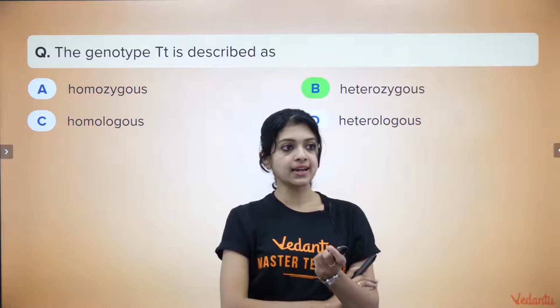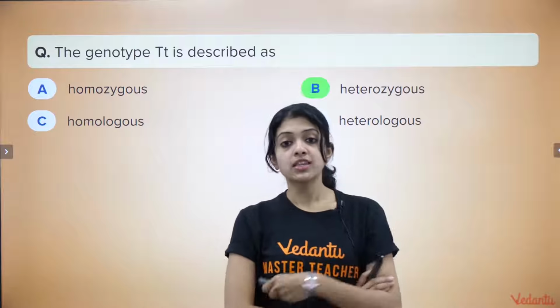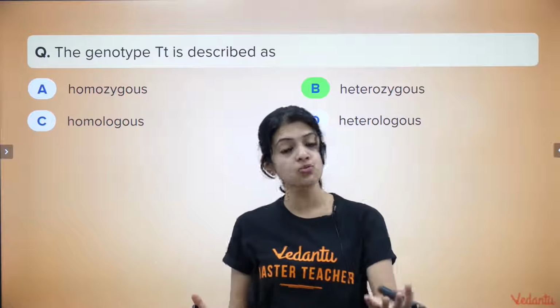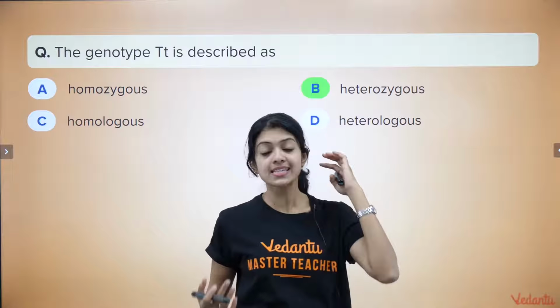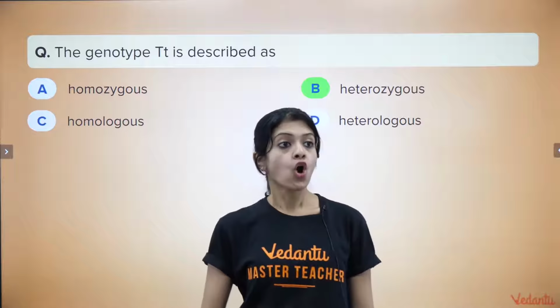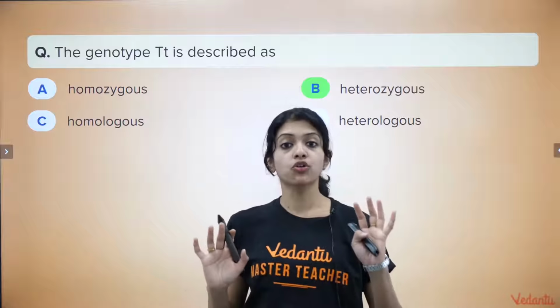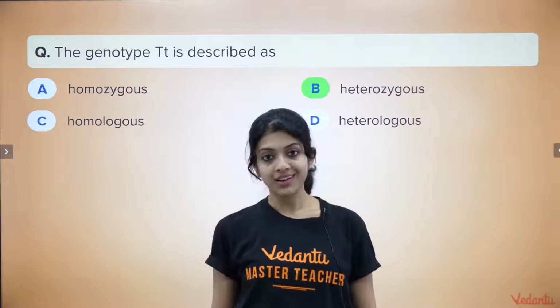And your answer is heterozygous. When the 2 alleles of a genotype are different, comprising of 1 dominant and 1 recessive form, you call that condition or you describe that condition as heterozygous. Homologous and heterologous are terms that you come across only when we talk about chromosomes, right?